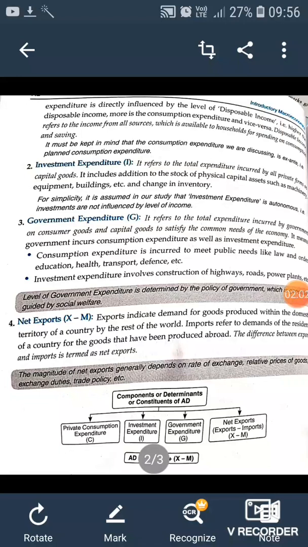Apart from this, there are exports and imports in the country. Net exports are also a component of aggregate demand. How do we get net exports? By deducting imports from exports. If you see the flow chart at the end of the page, aggregate demand consists of private consumption, investment, government expenditure and net exports. All are components of aggregate demand.